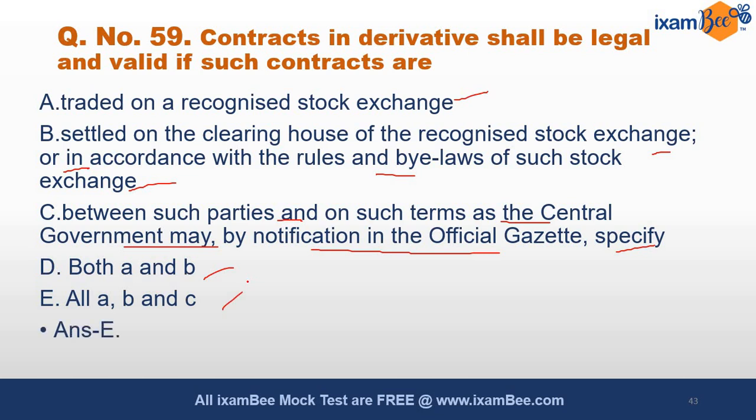Yes, the correct option is E. All A, B and C are correct. They shall be legal and valid if such contracts have all these three features.